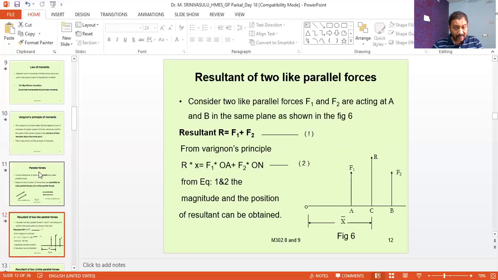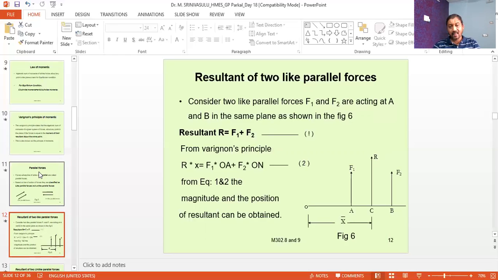Now the next thing is the point at which the resultant is acting, that we should find. To find the distance x, we have to apply Varignon's principle of moments.